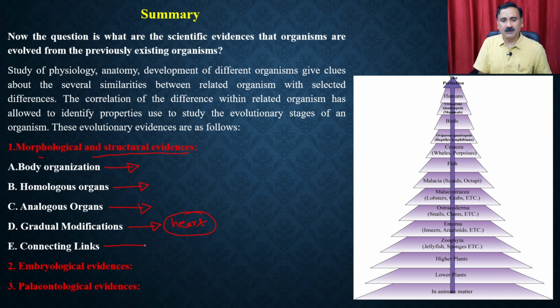Apart from that, we have also discussed the different types of connecting links, and then the embryological evidences as well as the paleontological evidences. We also discussed how fossils are formed and how you can determine the age of a fossil using carbon dating techniques or other dating techniques, and based on that, the different eras were discussed in the previous lecture as well. So one question is how evolution happened and what could be the mechanism through which evolution could be taking place on the earth.